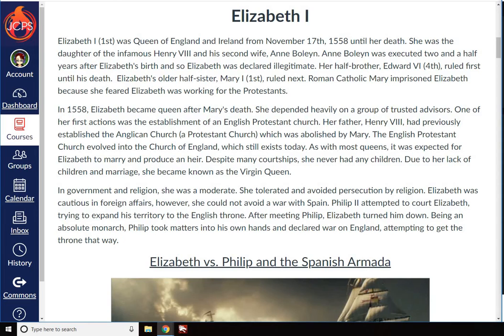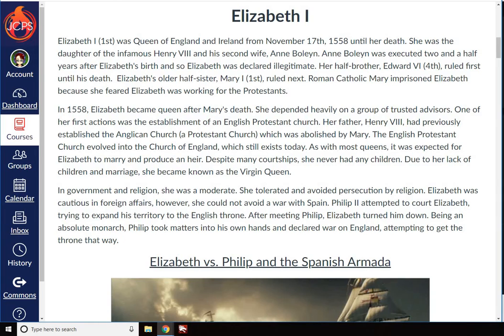Elizabeth I was Queen of England and Ireland from November 17th, 1558 until her death. She was the daughter of the infamous Henry VIII and his second wife, Anne Boleyn. Anne Boleyn was executed 2.5 years after Elizabeth's birth, and so Elizabeth was declared illegitimate. Her half-brother, Edward VI, ruled first until his death.